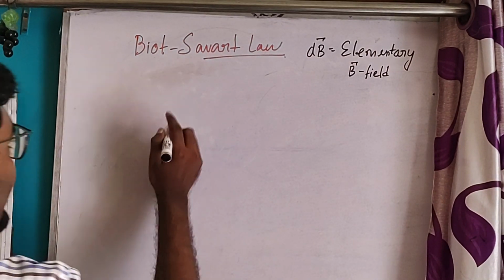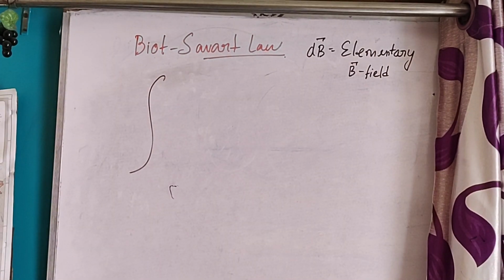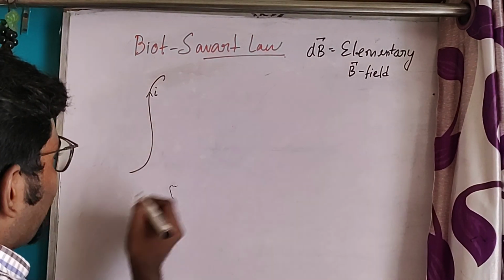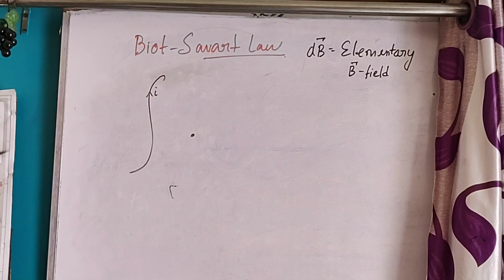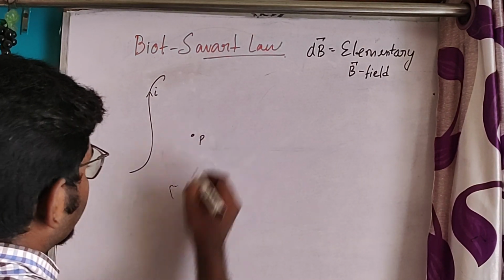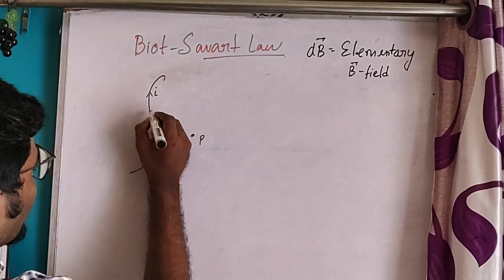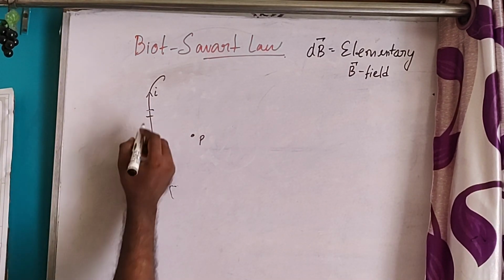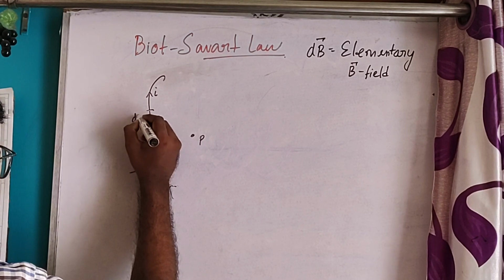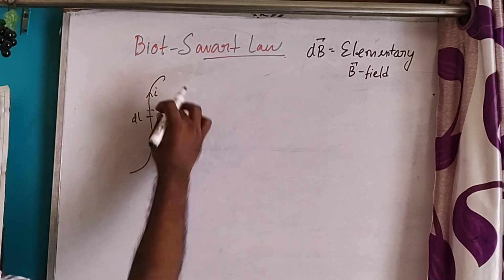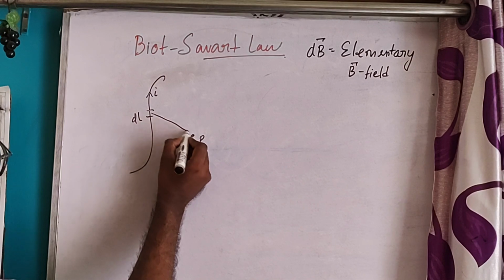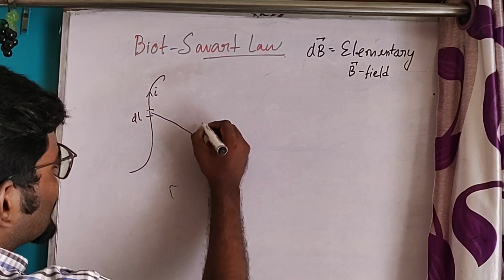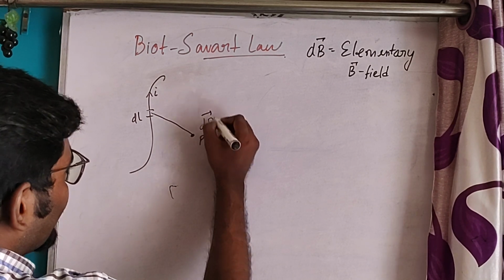What is it? See, this is the conductor, and it is carrying the current I. Now suppose we have to find the magnetic field at this point P. What we will do is cut an elementary length of this conductor. Say that elementary length is dl, and due to it a magnetic field is formed at this point, and this is the elementary magnetic field, dB.